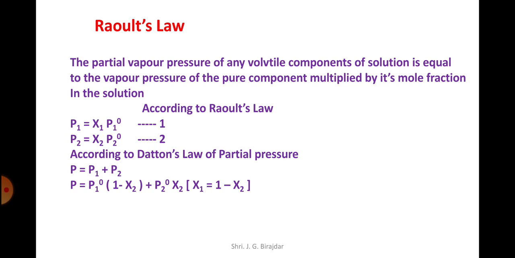This is equation number 1. P2 is equal to x2 P2 0. This is equation number 2. According to Dalton's law of partial pressure, P is equal to P1 plus P2. P is equal to P1 0 (1 minus x2) plus P2 0 x2. Here x1 is equal to 1 minus x2.